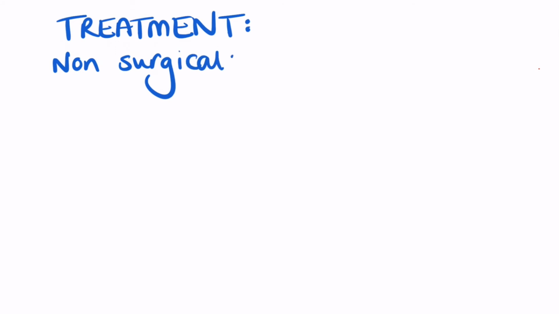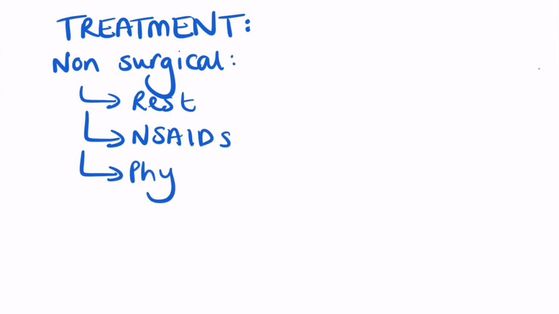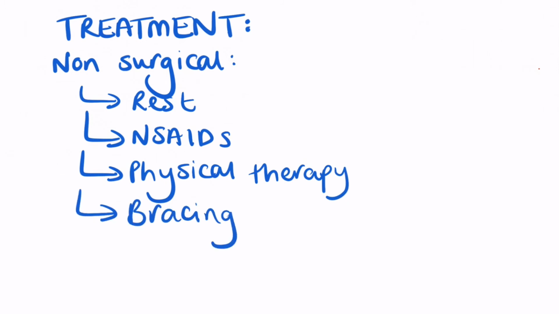Treatment is commonly non-surgical in nature, and this includes rest, avoiding the sports or activities that may have caused this injury, and non-steroidal anti-inflammatory drugs such as ibuprofen, which can help with swelling and also pain. Physical therapy can be used to improve flexibility, and bracing can limit the movement in the spine to aid in healing.